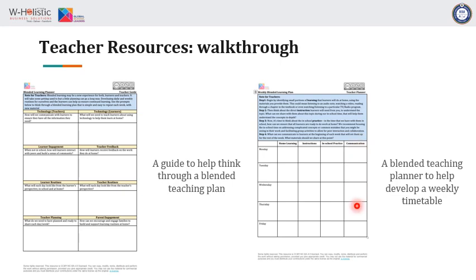Of course, this would also be put in the communication plan, but it's a great thing for you to sit down and actually plan for it, so that it's not vague and ambiguous and not clearly stated, and then there's room for confusion. And guess what? Once there's confusion, then outcomes will not be met. Okay, so this is a tool for you that you would use when you are planning your blended teaching plan.